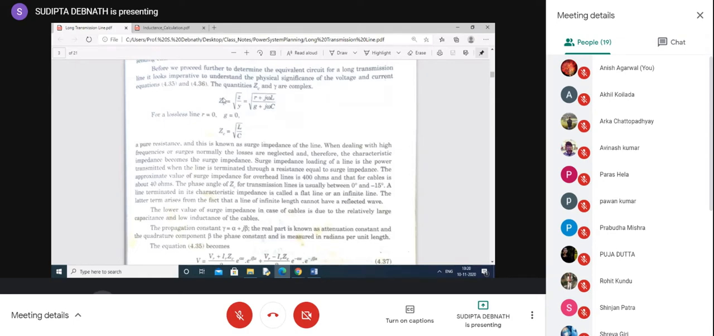If we consider this R and D, because if we don't consider them, then it will be 0 degree only. So our line terminated in its characteristic impedance is called a flat line or an infinite line. Why flat line? Flat line means the voltage at every point of the line will be the same as the sending end voltage. In the next class, I will show you one graph.